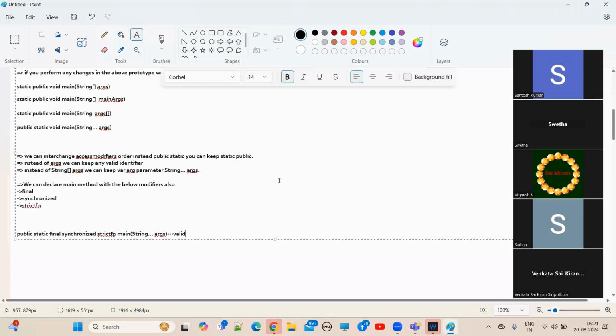We will see why we need it, guys. Don't worry. We will not go there right now; we will discuss it by that time. But we can keep final. If you keep final at method level, we cannot override this method. Synchronized means we will discuss in multi-threading. If you keep synchronized, only one thread at a time can access this main method. So we will see what is final, what is synchronized, what is strictfp in detail.